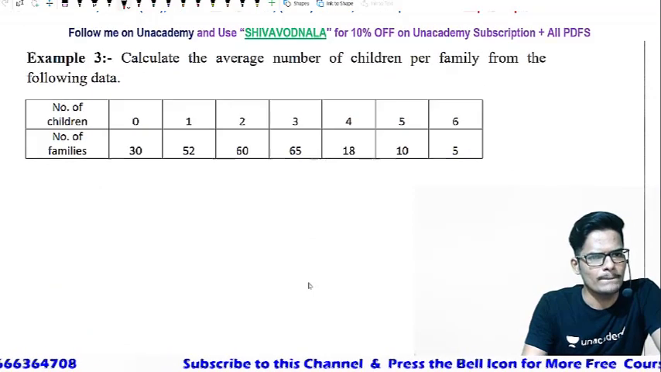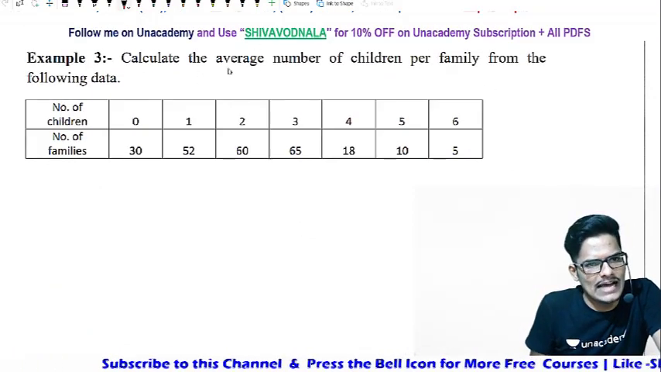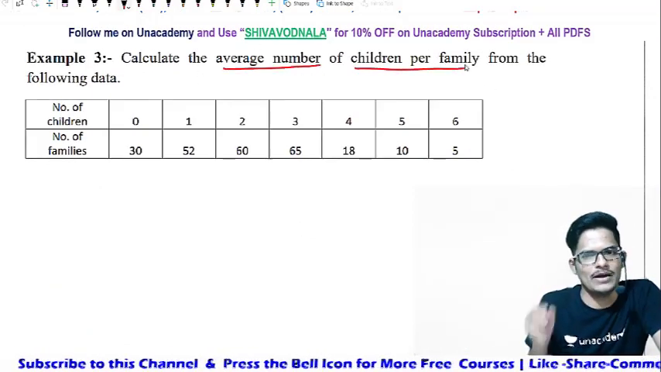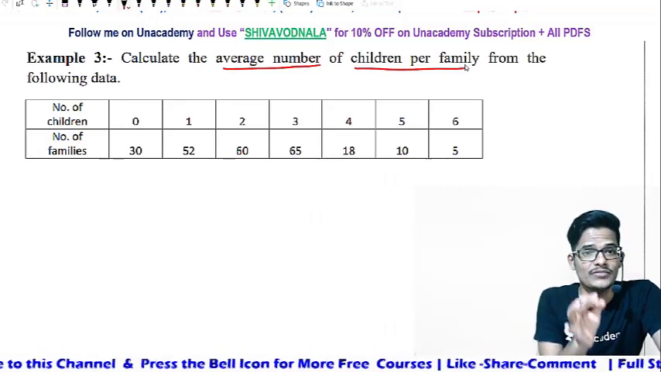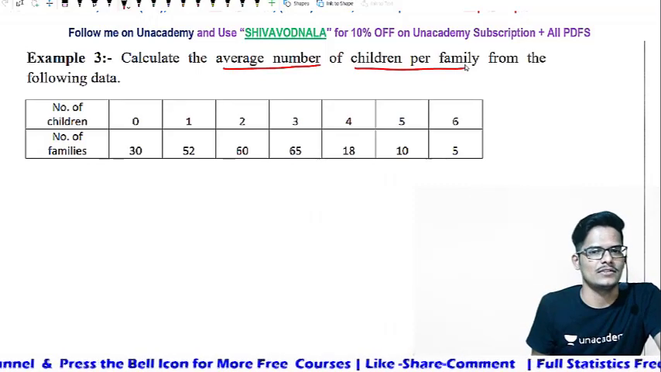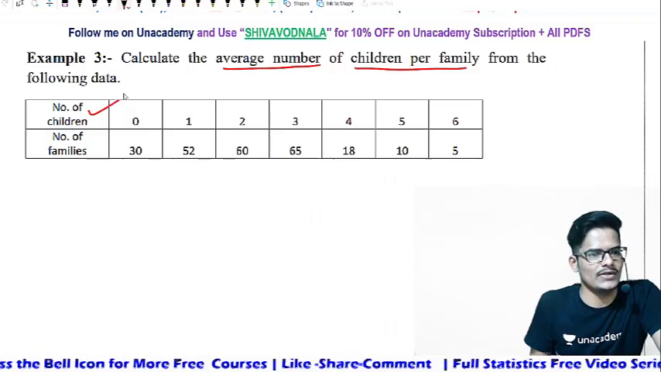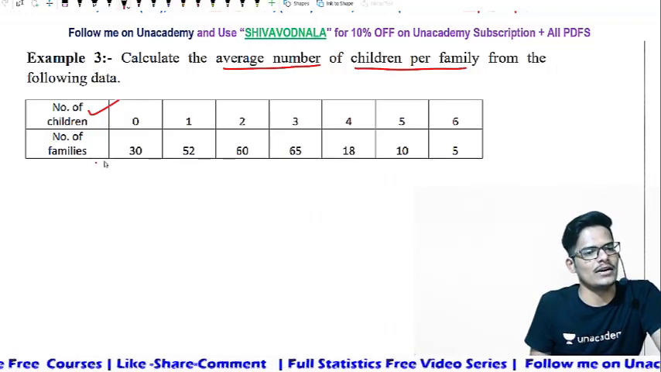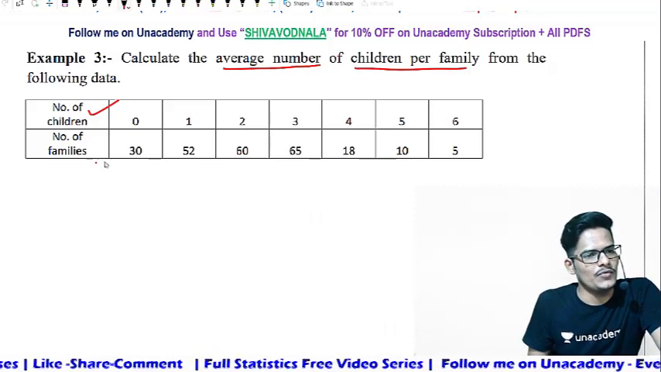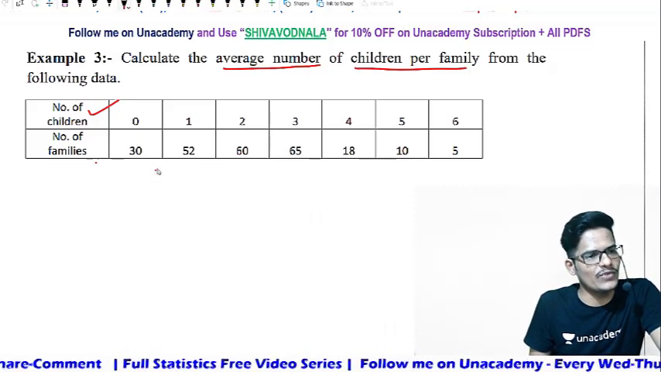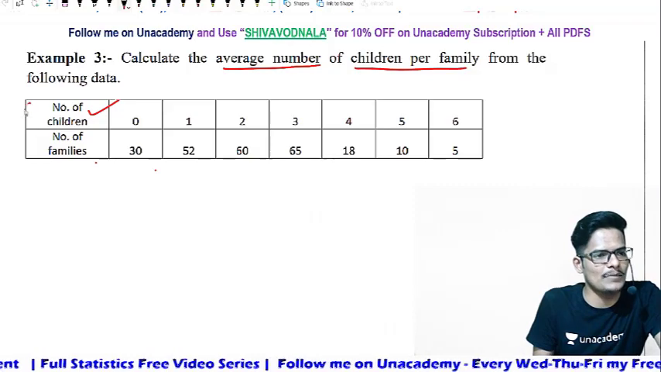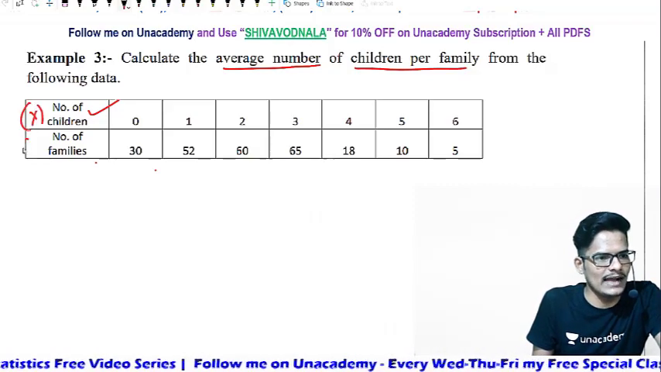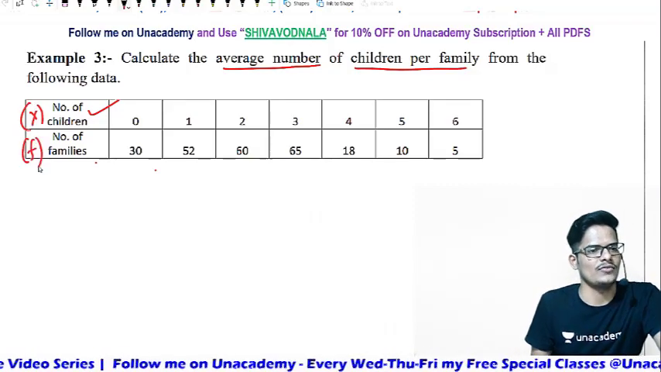See here, calculate the average number of children per family. Here the number of children is given, and the number of families is given. The number of families is the frequency, and the number of children is the observation. This is x and this is the frequency.